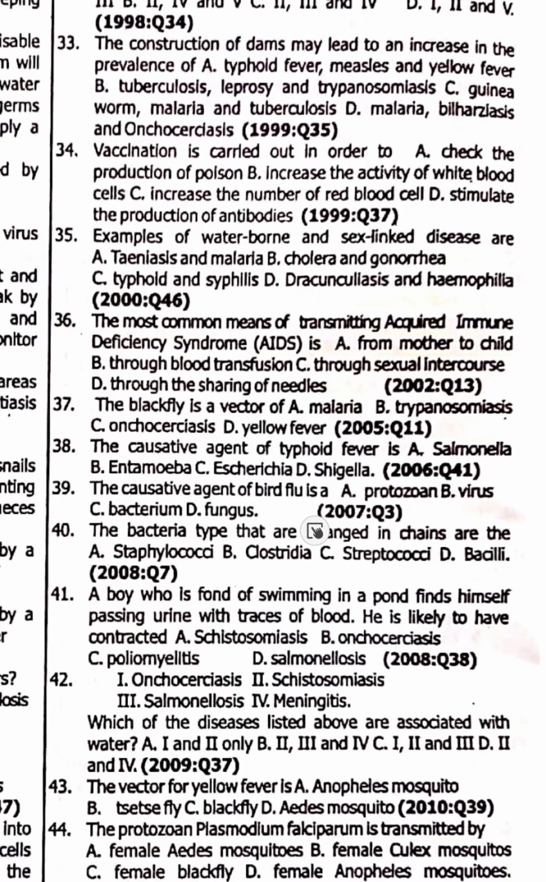41. A boy who is fond of swimming in a pond finds himself passing urine with traces of blood. He is likely to have contracted schistosomiasis. When you hear the word pond, and blood in urine, which is called hematuria, it is also a symptom of schistosomiasis. So schistosoma.